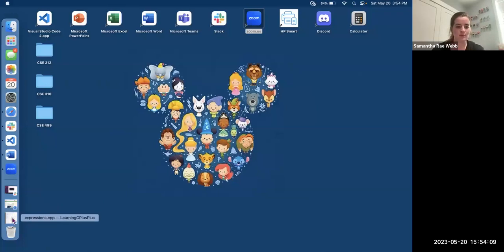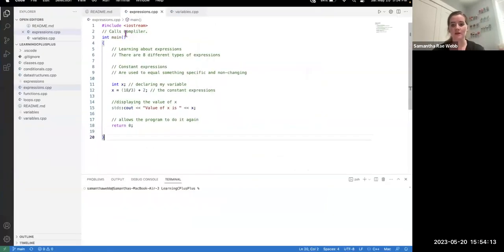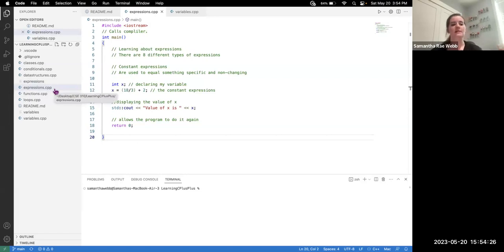So let me just pull it up. Essentially, what I've been doing is teaching myself C++, and I kind of gave myself a list of things that I wanted to learn about. So we've got classes, conditionals, data structures. I'm working through expressions right now. Then functions, loops, etc. Just to learn about these things and how to implement them.